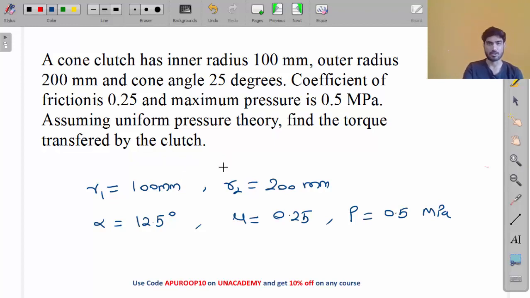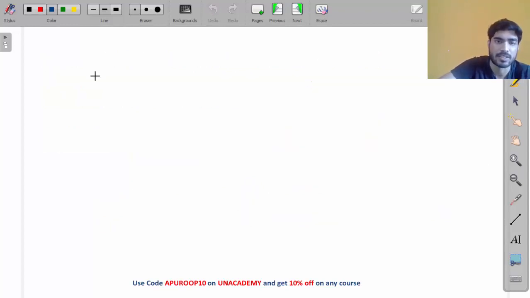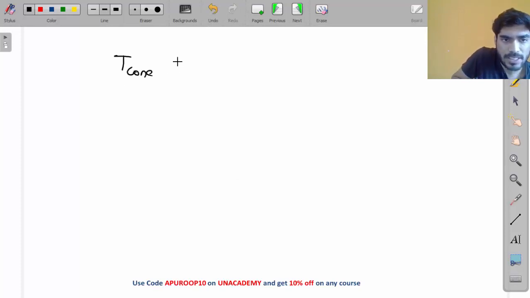Quickly give me the answer. You have the values, just put them in the equation and find the torque transfer. What is the equation? T of cone clutch is equal to T of single plate clutch divided by sine alpha.